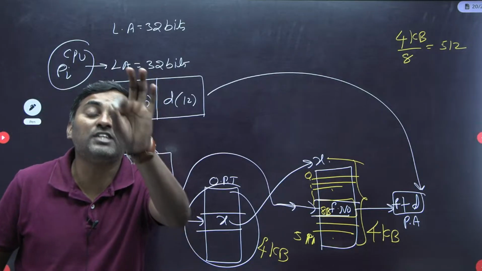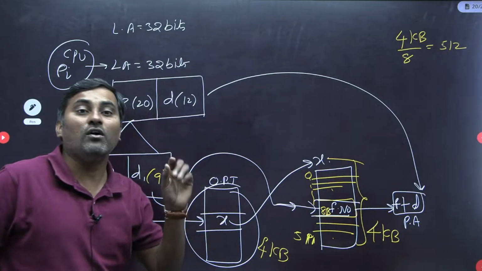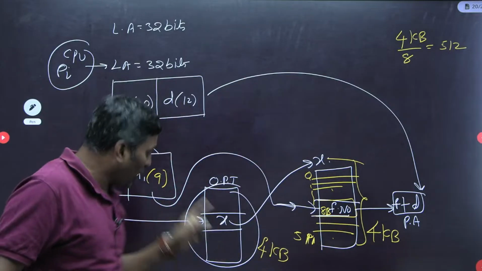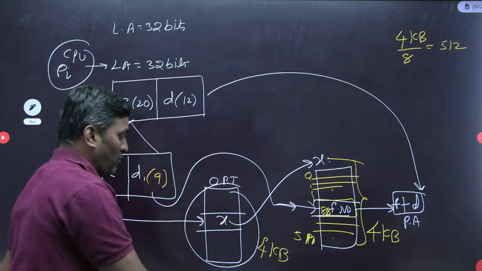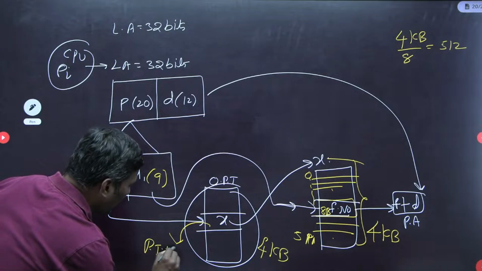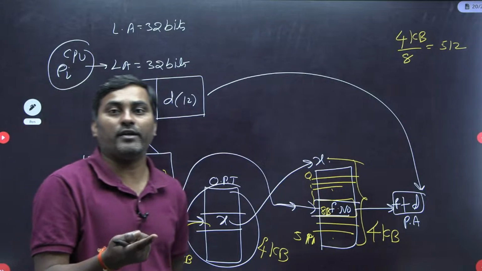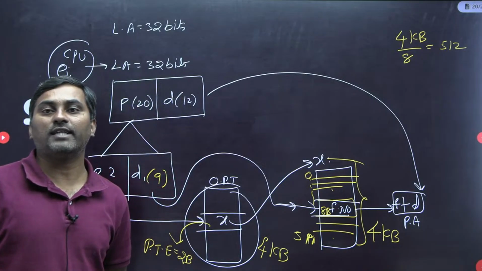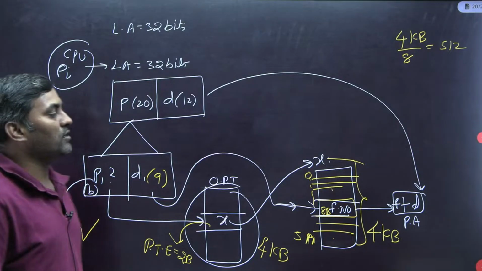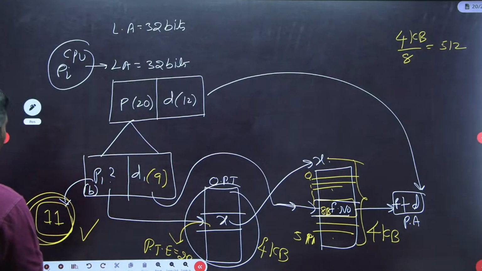But they did not mention the entry bits here. They said only the entry in an inner page table is mentioned. Therefore, in this case, if the entire page size is 4 KB, my page table entry value must be 2 bytes only. How, sir? So 11 bits will be there, 2 power 11, 2048 into 2 bytes, 4096 can come. So this must be 11 only, the answer must be 11. Like this we can solve it. I hope this is clear.